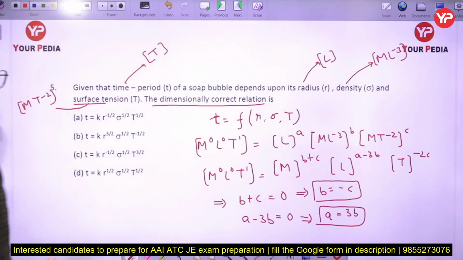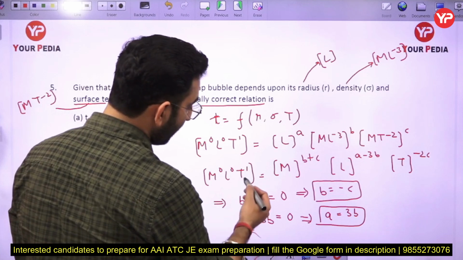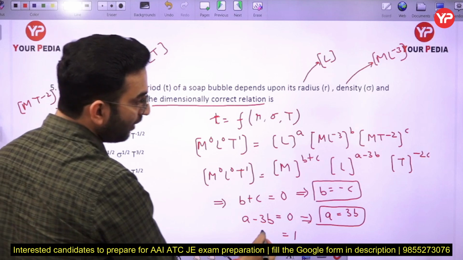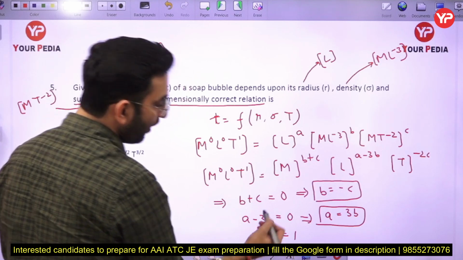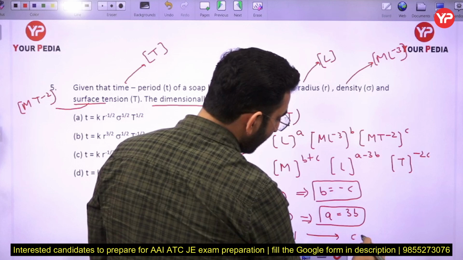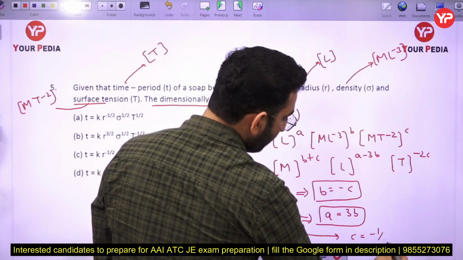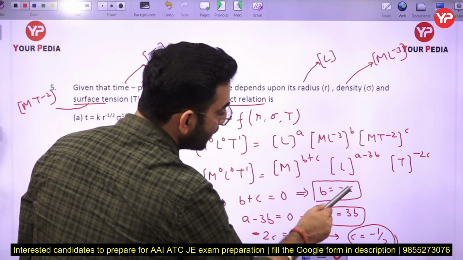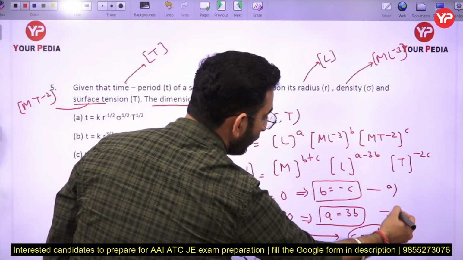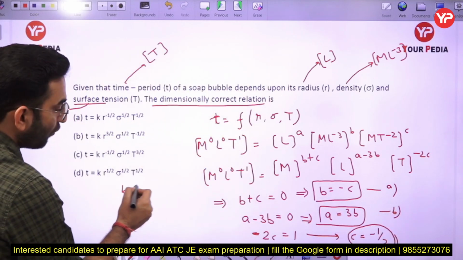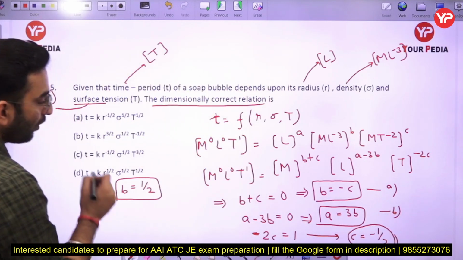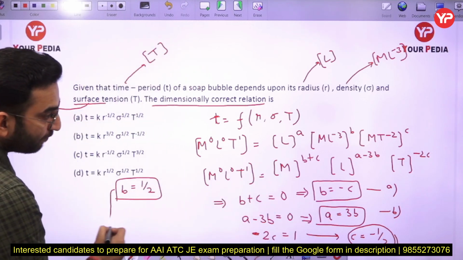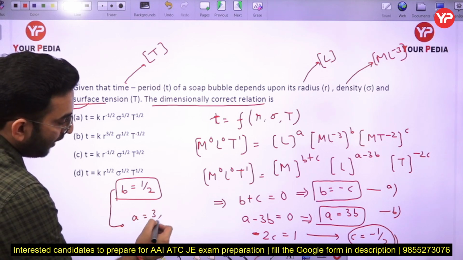Now in this case, again, T has a power of 1 on the left hand side, and on the right hand side we have T to the power of minus 2c here. So from here I can say c has a value of minus 1 by 2. And if I put the value of c in the first expression, equation number a, you are going to observe that b comes out to be 1 by 2. And if I put the value of b in equation number b, you are going to get a is equal to 3 by 2 here.